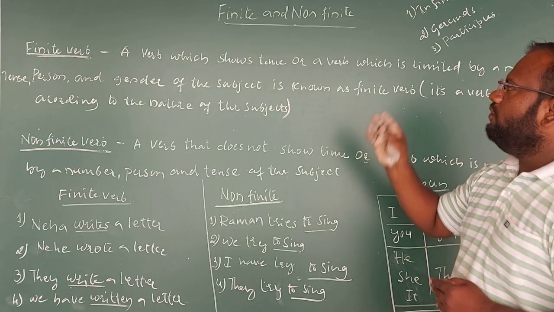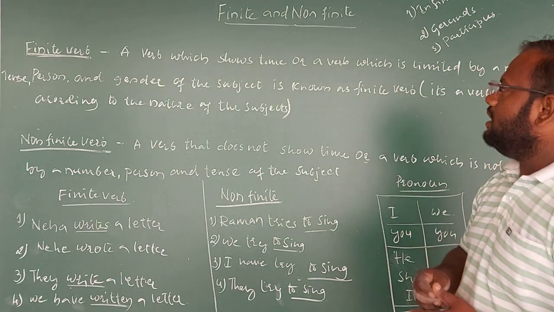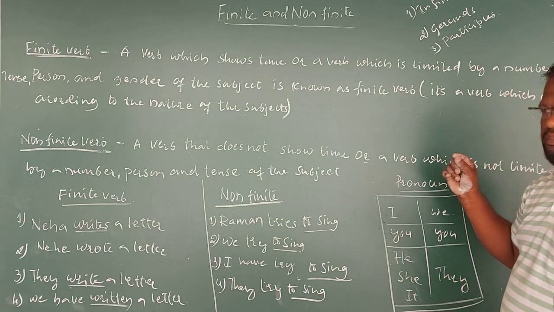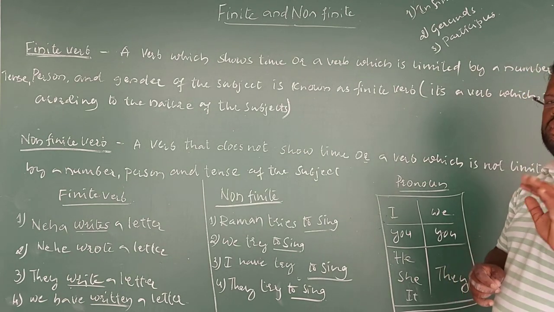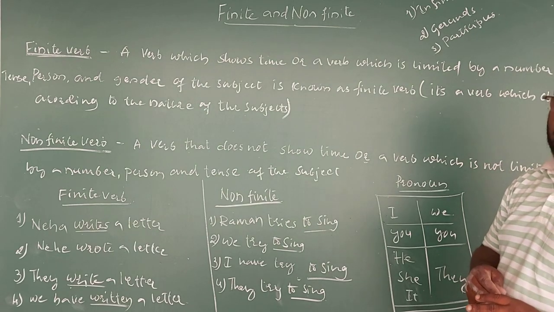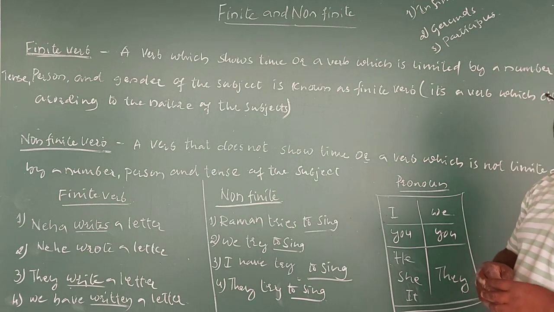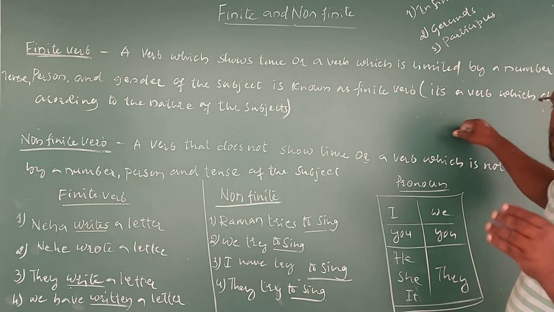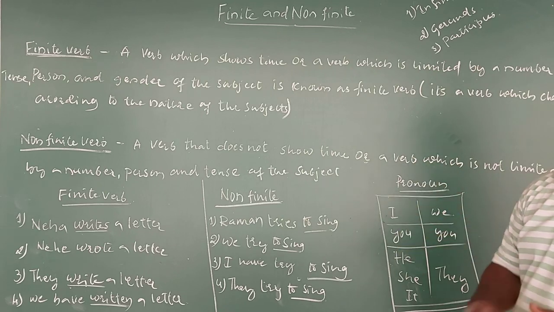A verb which shows time, which indicates the tense, or a verb which is limited by the number, tense, person or gender of the subject is known as a finite verb. You are getting a little confused about this, I think. Let me clear these things with a simple definition. It's a verb which changes according to the nature of the subject.